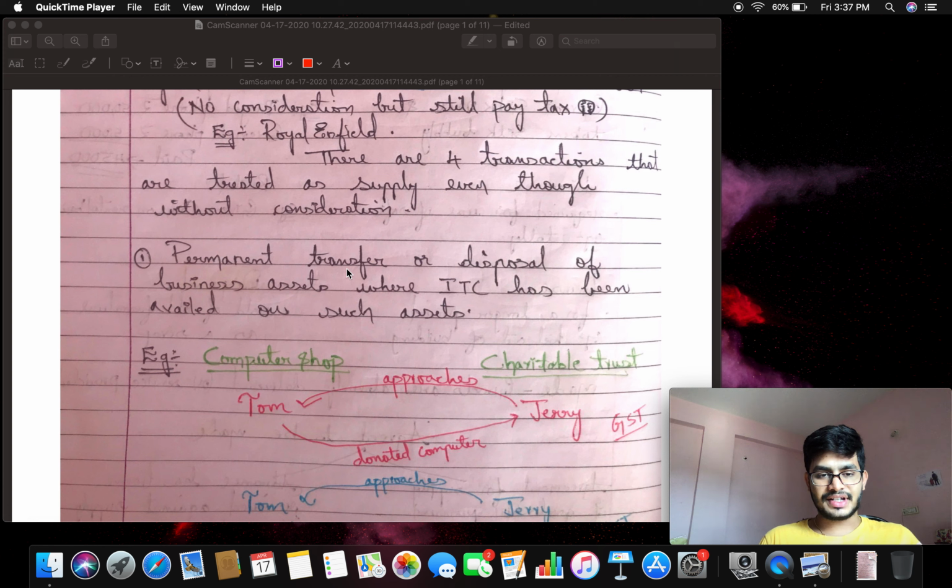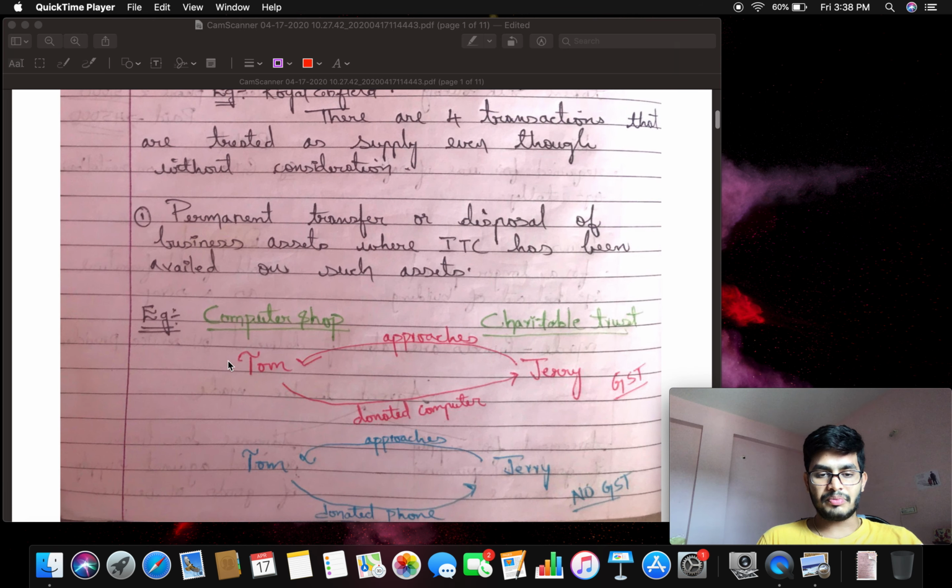So the first one, what is it? Permanent transfer or disposal of business assets where ITC has been availed on such assets. See, if you have a business, let us take an example. There is a person called Mr. Tom who has a computer shop. He is a trader of computers.